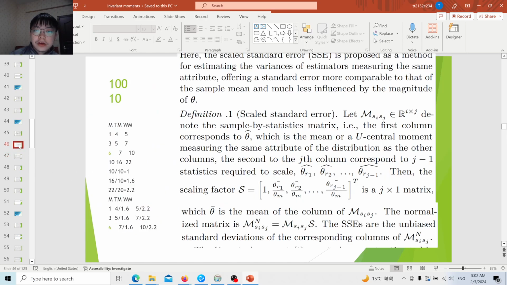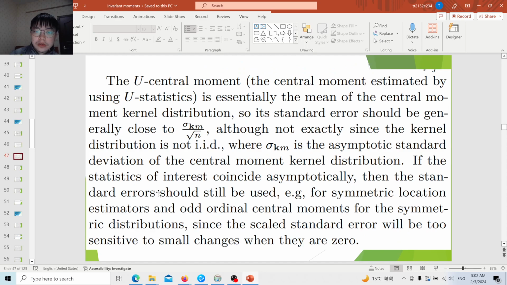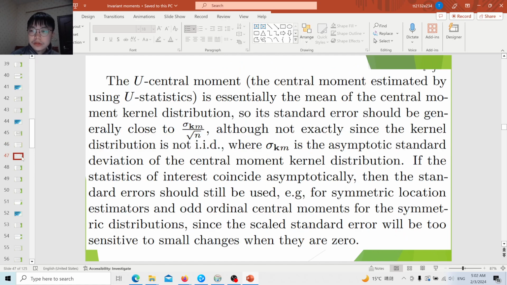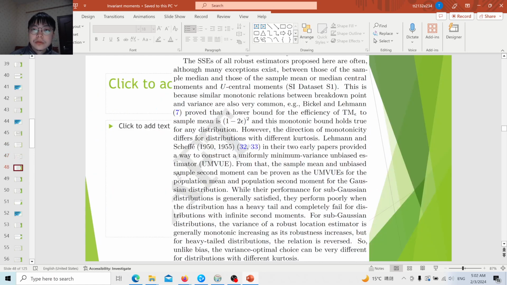But a drawback of the scale standard error is that you need to be aware that the scaling factor cannot be 0. If it is 0, of course you multiply by something 0, and then things will be totally changed. Especially, this denominator cannot be close to 0, so it cannot be used for symmetric distributions with location or odd ordinal central moments, since they will be 0.